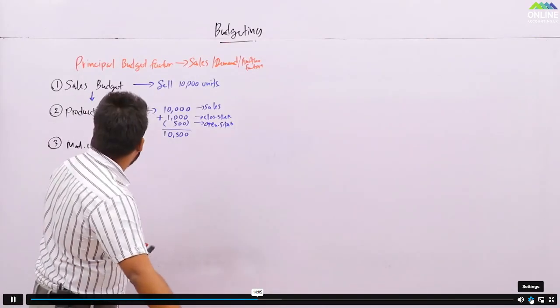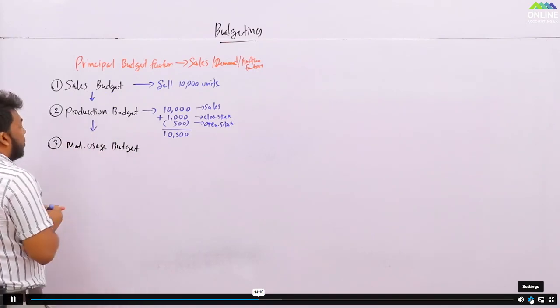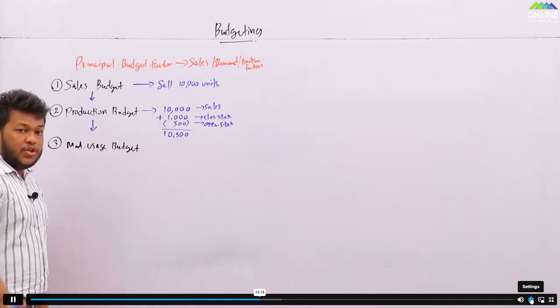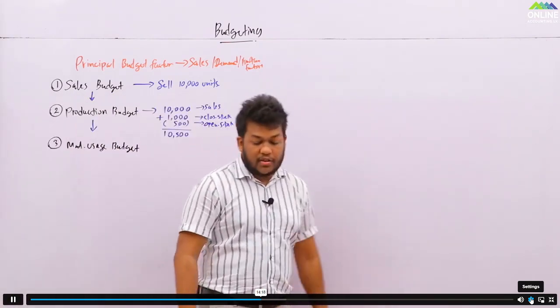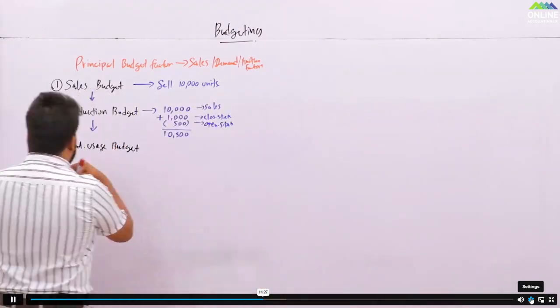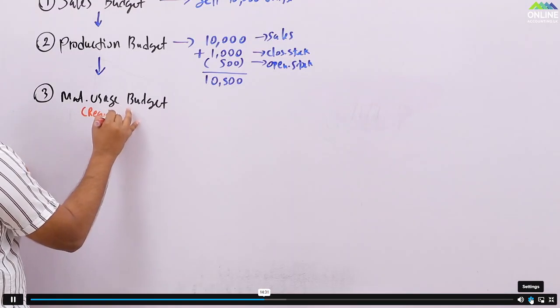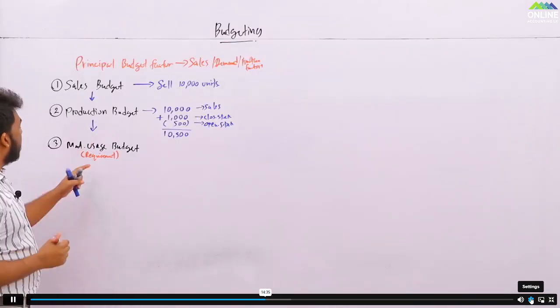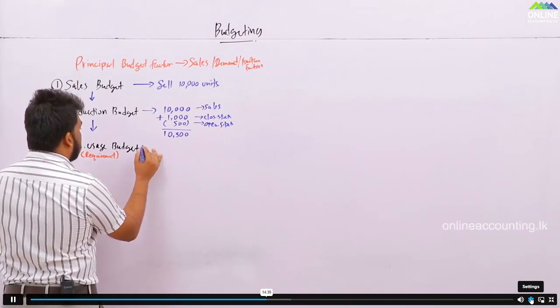Sales budget done. So after that you are having production budget. And after that, you should have a material usage budget, which means to produce, now you need to produce 10,500. To produce 10,500, how many units do you need? For this, we call another name, that is material requirement budget. Material usage, which means the requirement budget for this.